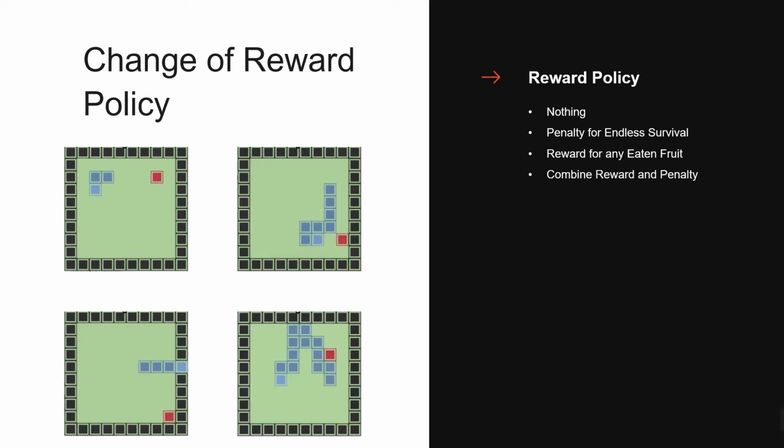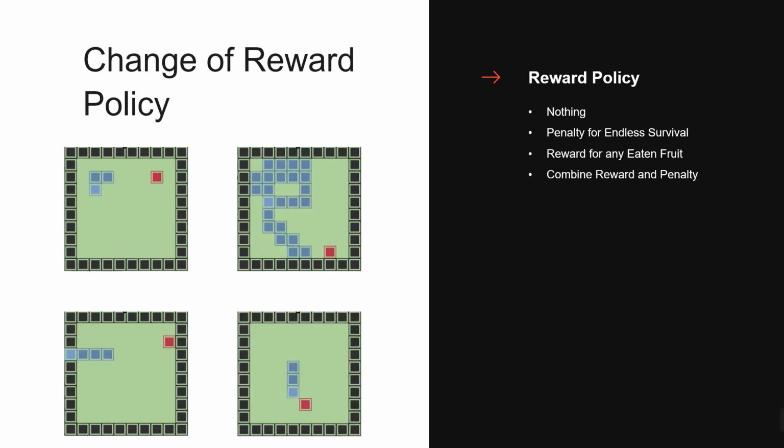The third one is to encourage the snake to eat fruits by rewarding some points each time a fruit is eaten. The more fruits it gets, the more points it gets. By adopting a proper reward policy, the snake will eat as many fruits as it can. As we can see, the snake is almost as smart as a human. However, the problem of self-spinning is still unsolved, and it happens from time to time. The fourth one is to combine both encouragement and punishment. It tackles the self-spinning problem without compromising much performance.